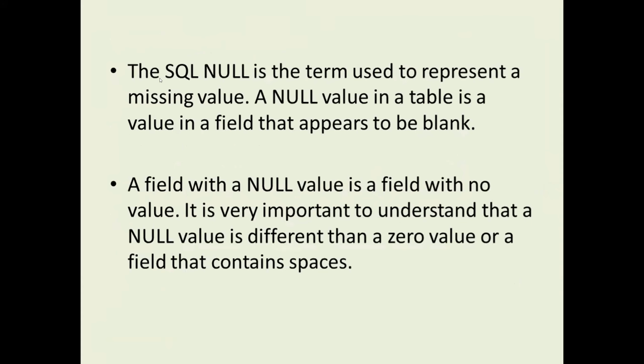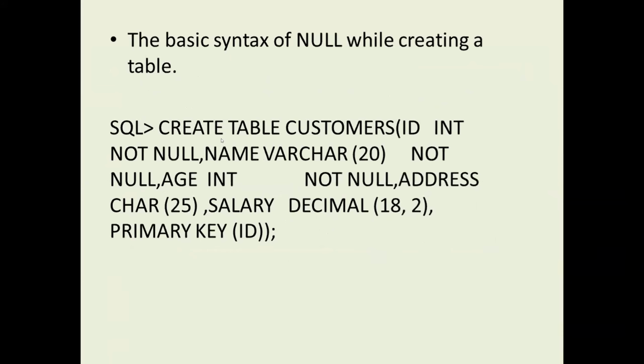And in the last class, we discussed how we use null. So what is a null? Null means the user has not assigned any value for the particular field, and that type of tuple value can be referred to as null. For example, consider one table here: create table customers, and the fields are ID integer not null.